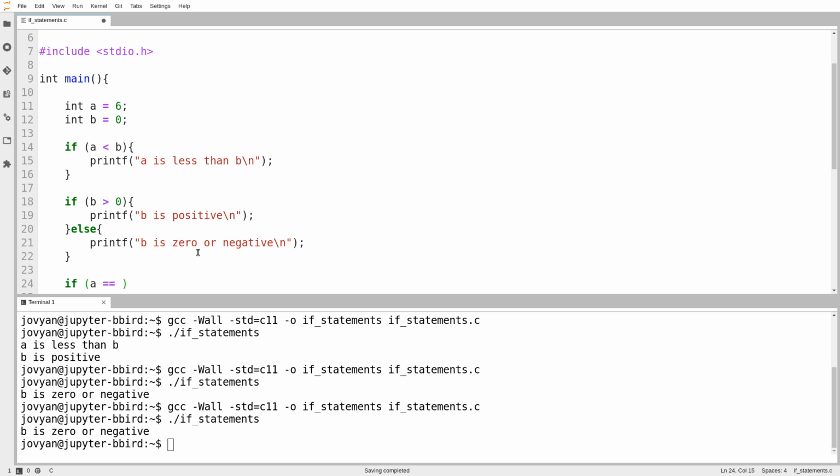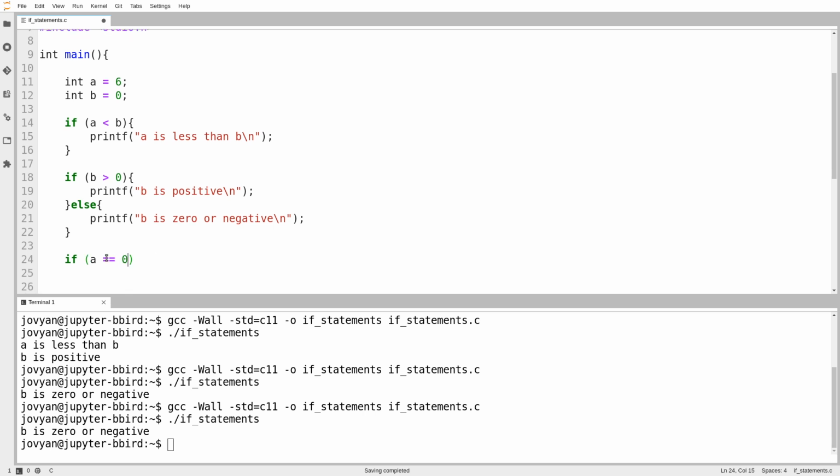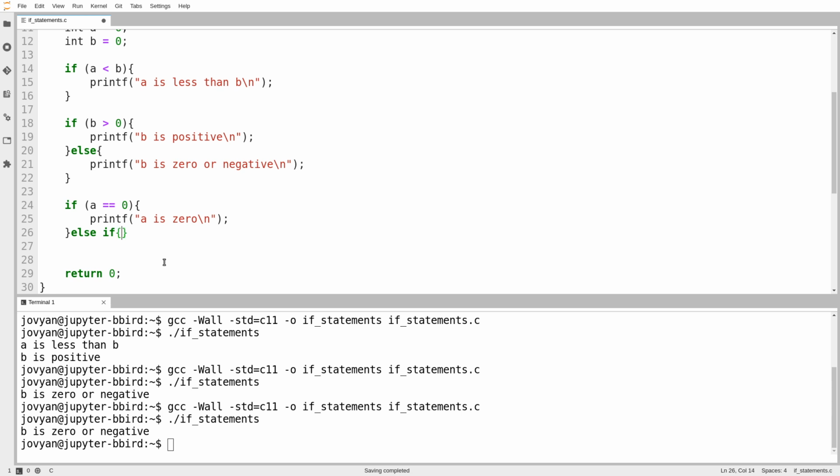This is a good time to learn that if we want to ask a question about whether something is equal to something else, we ask it with two equal signs. So this, with the two equal signs, is asking a question: is A equal to 0? If I write this with one, I'm saying set A to be 0. That's why we can't use one equal sign, because one equal sign is already reserved for assignment statements. So if A is equal to 0, I'll print out A is 0. And if I want to have multiple cases, I can have as many as I want. I can use else if, and I could say else if A is less than 0, I would print out that A is negative.